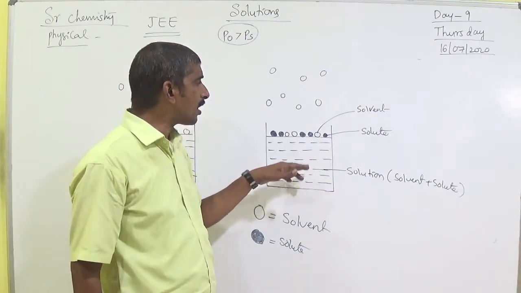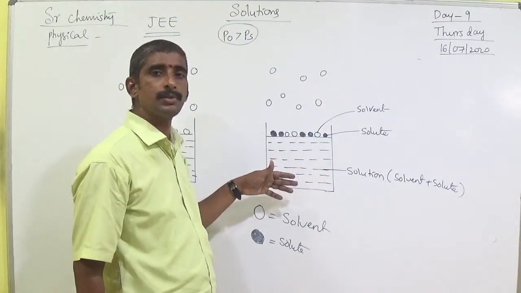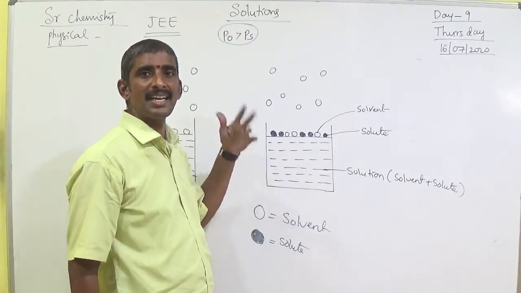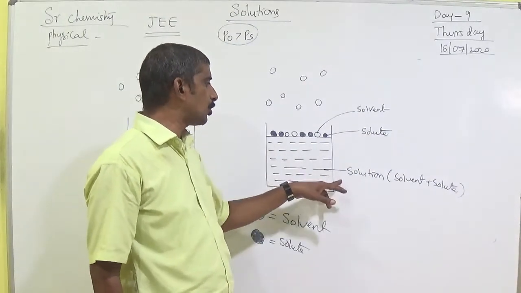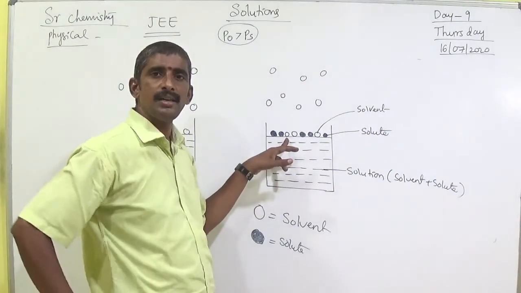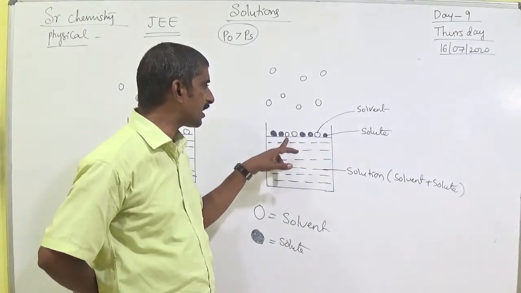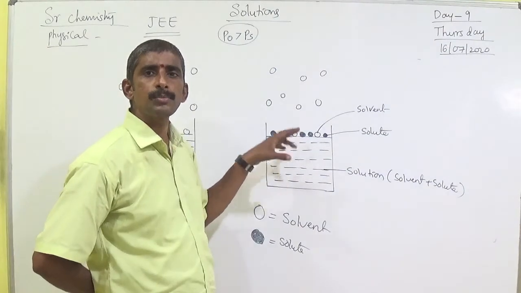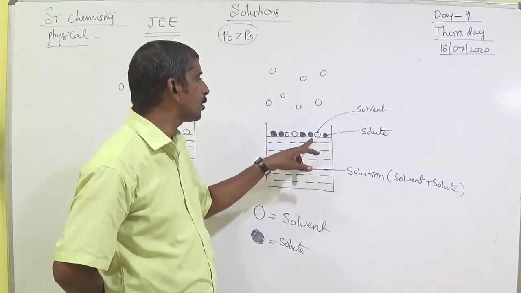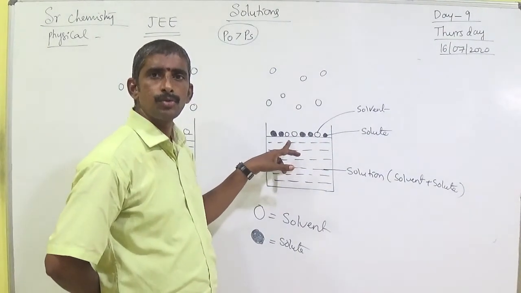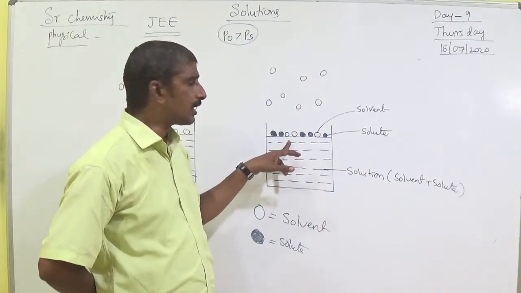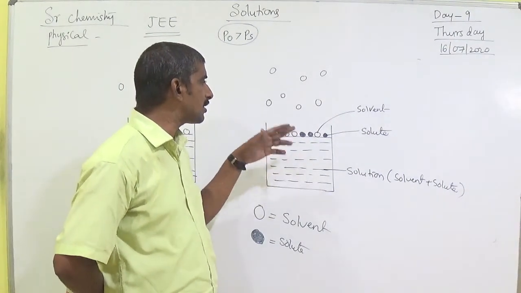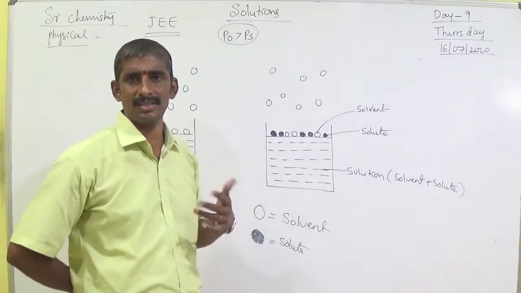So the number of solvent molecules decreases, which means vaporization is less. Generally, fewer solvent molecules means less vaporization.